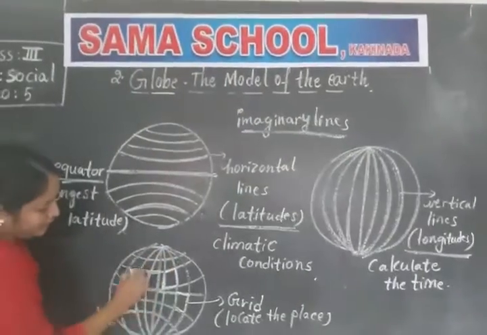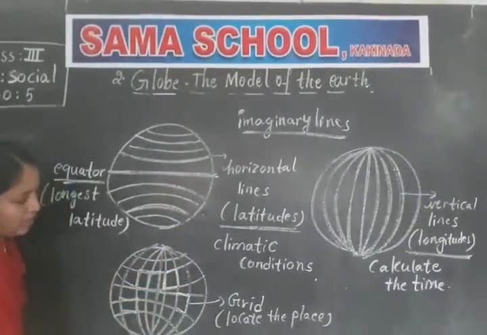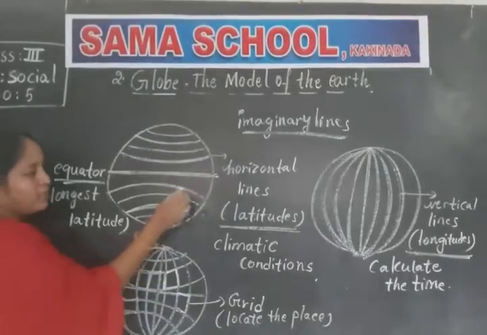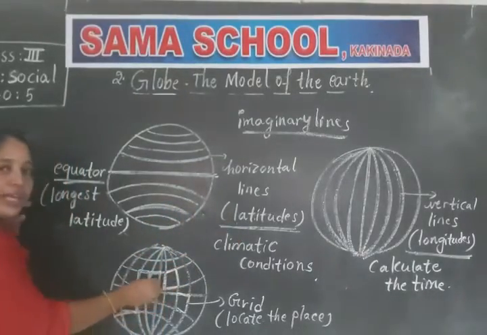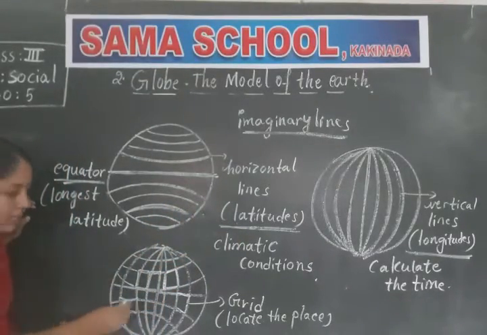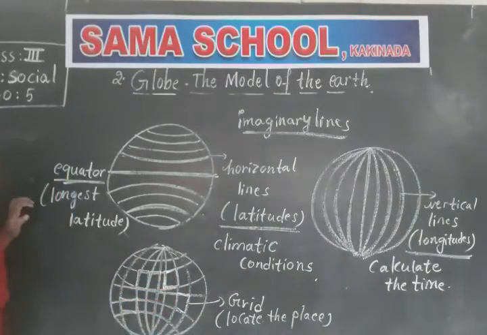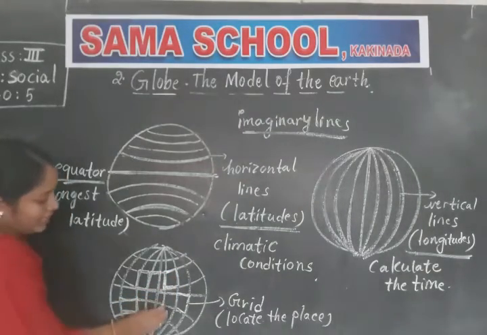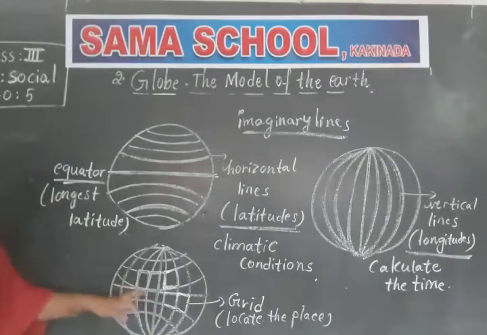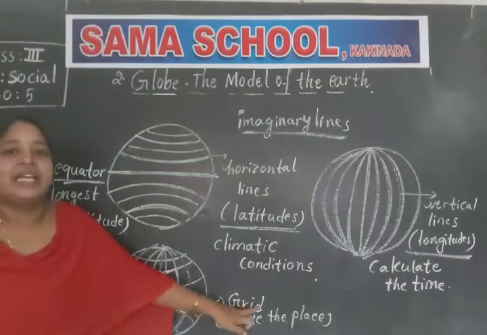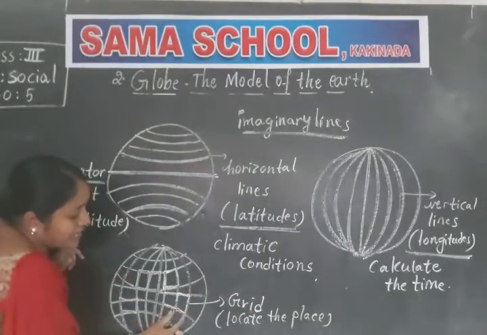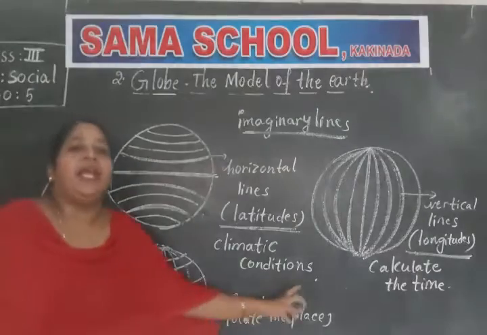So horizontal lines and vertical lines. When the latitudes and longitudes meet each other, they form a box-like structure, and these box-like structures we call as grid. And these boxes help to locate the place.